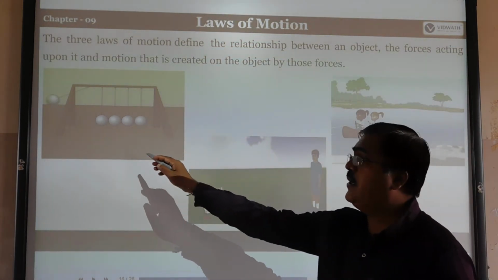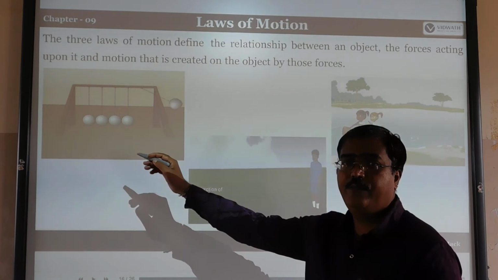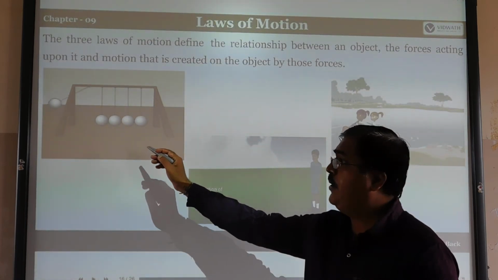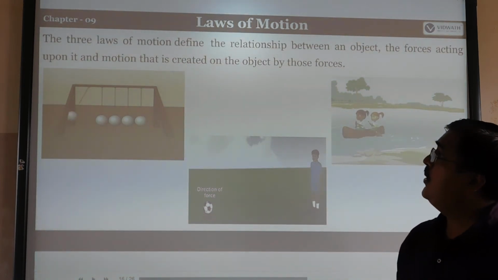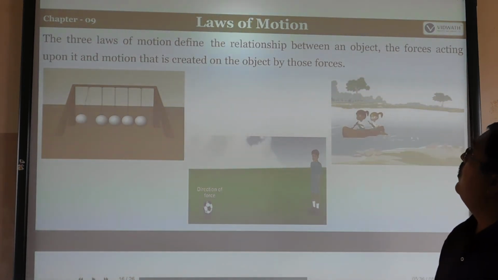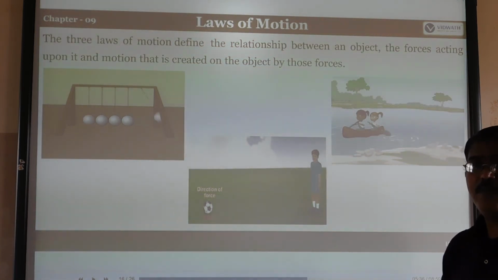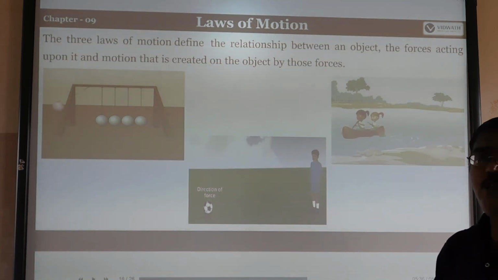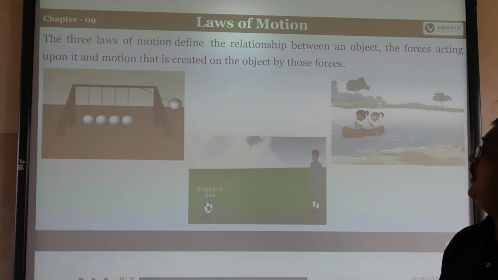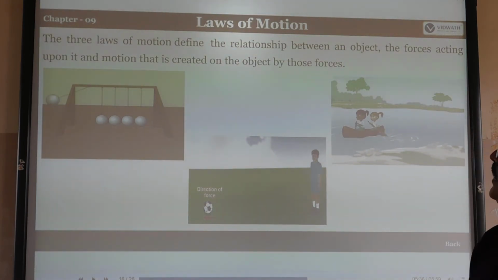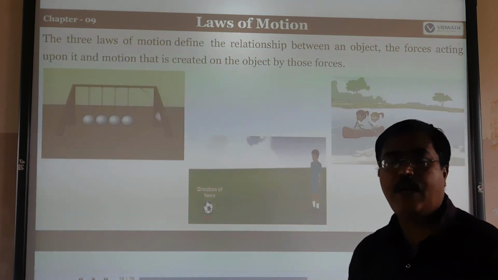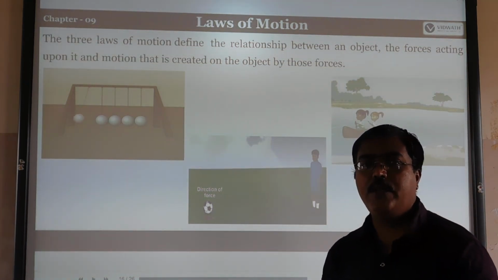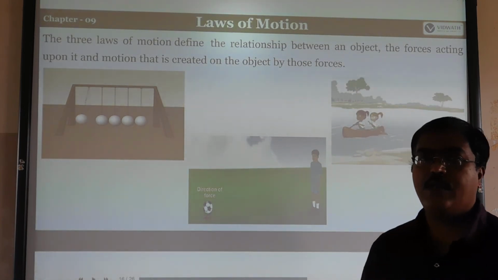Here you can see some simple pendulums, which can be used on a table, in watches, or in wall clocks also. The three laws of motion define the relationship between the object and the forces acting on it. These three laws, Newton's first law, second law, and third law, describe the relationship between force, mass, and acceleration. A force acts upon an object, and motion is created on the object by those forces. So how force, mass, and acceleration are related can all be discussed in Newton's laws of motion.